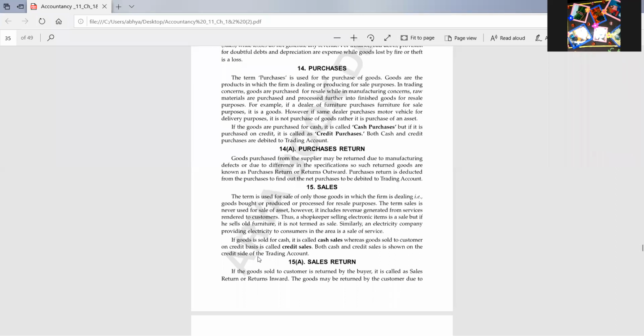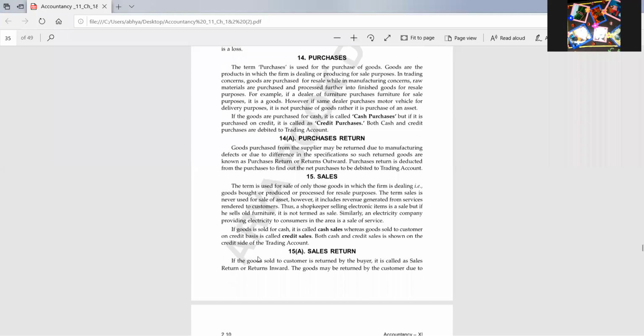Okay, then sales, purchase return. When the goods being defective are returned by the buyer to the seller, then it is known as purchase return. Then I told you the formula for total purchases: cash purchases plus credit purchases minus purchase returns. Total purchases minus purchase returns will be equal to net purchases.